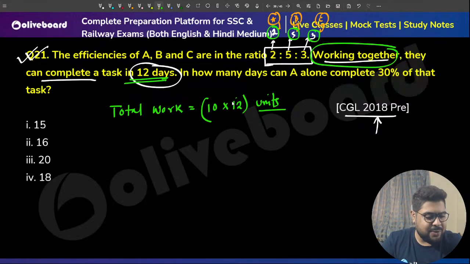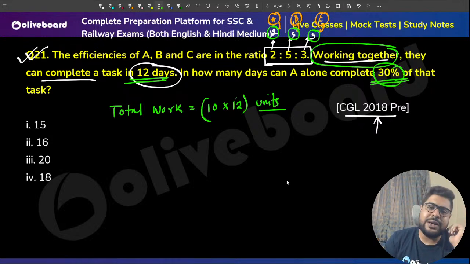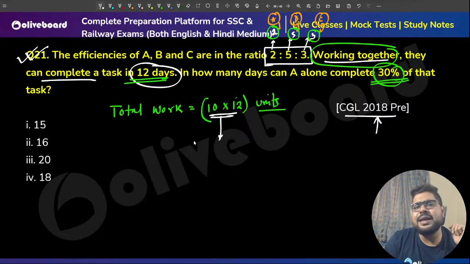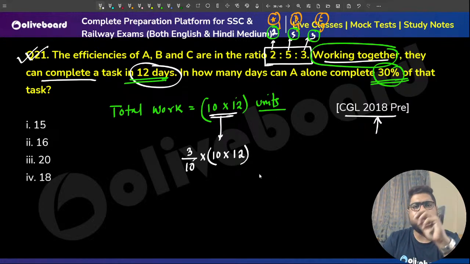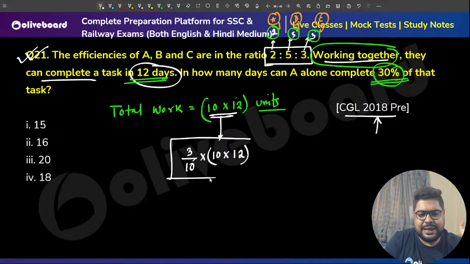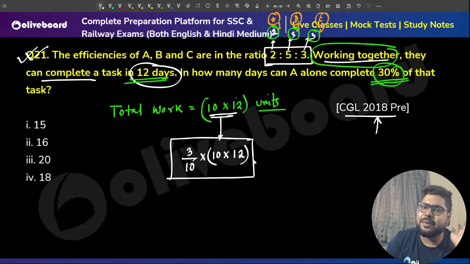Now, what they are asking, Vikshit has again given us some answer. Let's see, Vikshit. 30% of this work now someone needs to do. So first of all, what is the total work? 30% means 3 by 10 of the total work. The total work was 10 into 12. So 30% of the work is this much. This much needs to be completed.